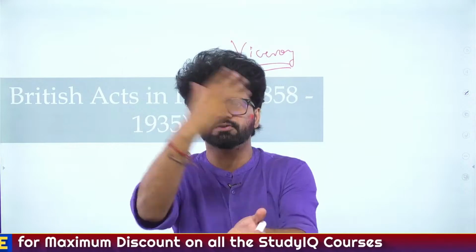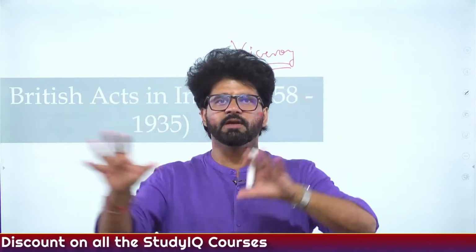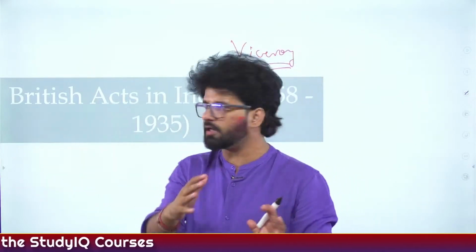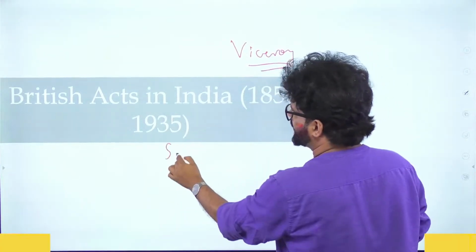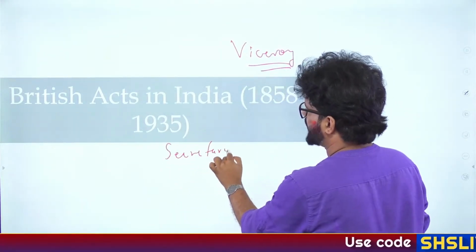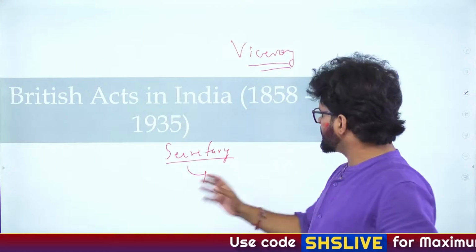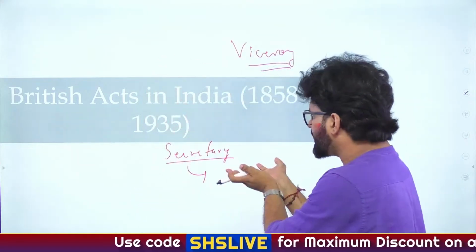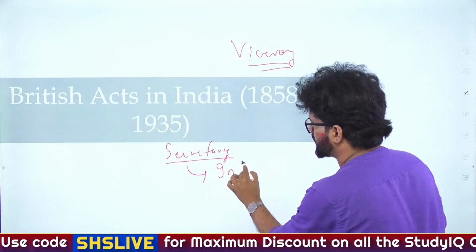The dual government was introduced to keep a tab on political and commercial functions. That will also be abolished. A new office will be created, Secretary of State. And this Secretary of State, who will be a cabinet minister in Britain, will be given a 15-member India Council.